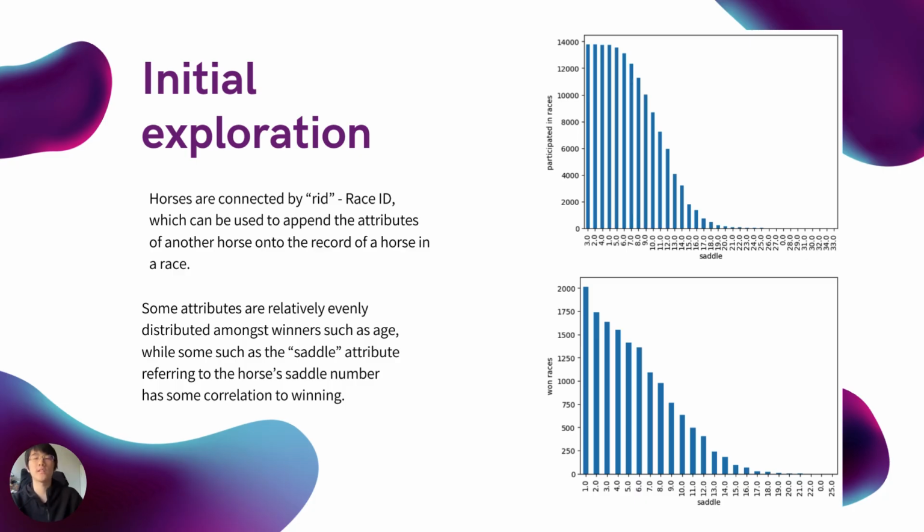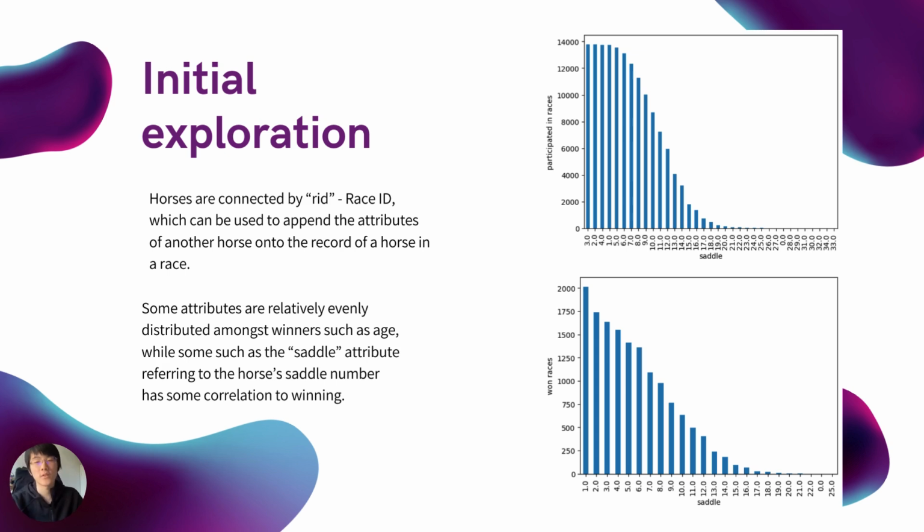Some initial findings were that the race's CSV didn't have a list of all the runners referred to in the race, and that the link between horses was simply that they had the same race ID. Many variables in the initial exploratory data analysis didn't have a clear trend when filtered for winners only, and thus no clear correlation to winning.